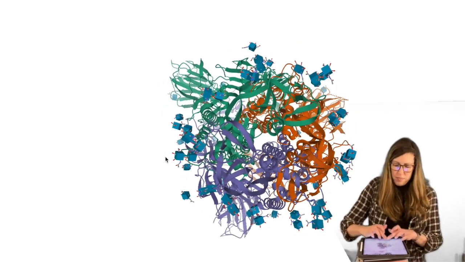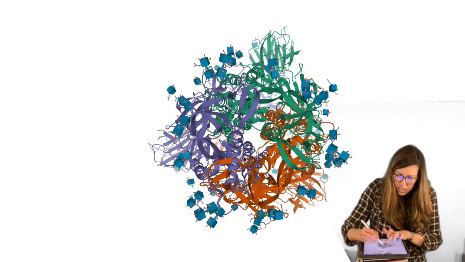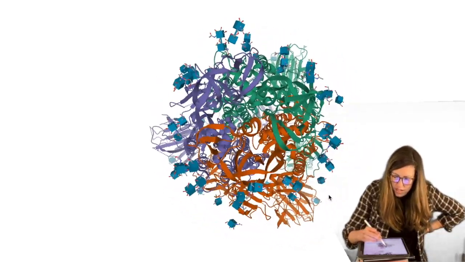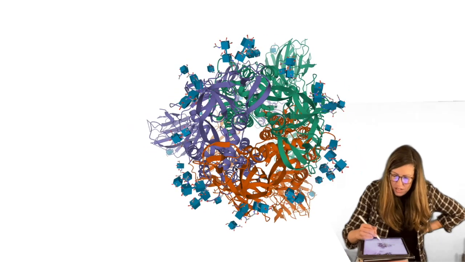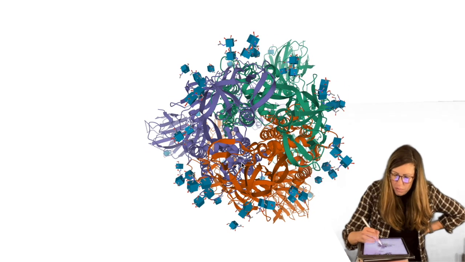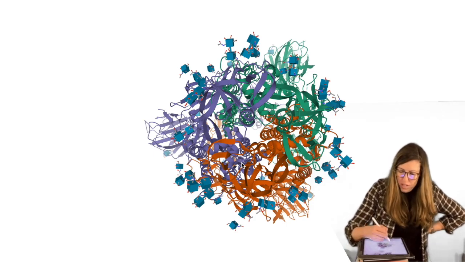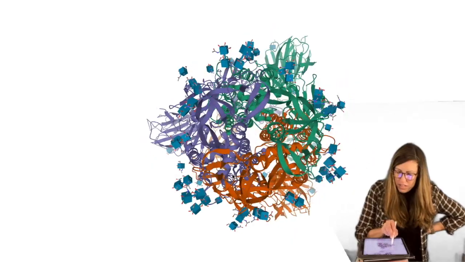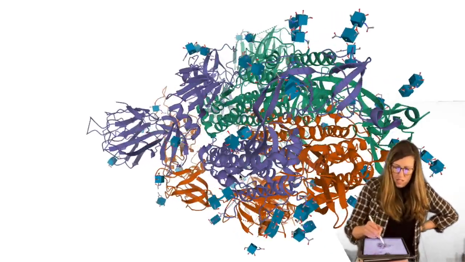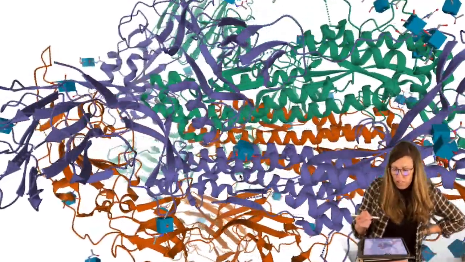Notice these, as I do that, I'm gonna get my laser pointer. So these guys right here, they repeat. So if I rotate this orange, they'll be on top of the green. Rotate the green, they'll be on top of the purple. The orange piece repeats. Orange would be repeated over here where the green is. And same with the purple, right? So that is the quaternary structure. Let's zoom in